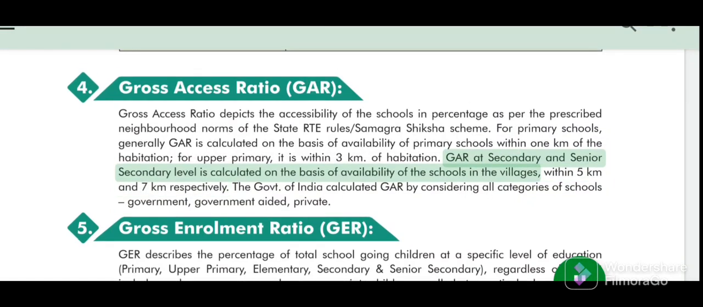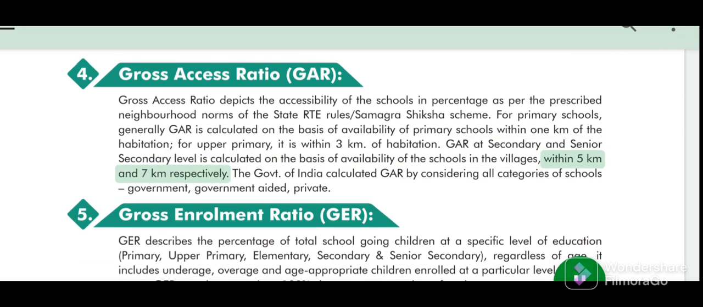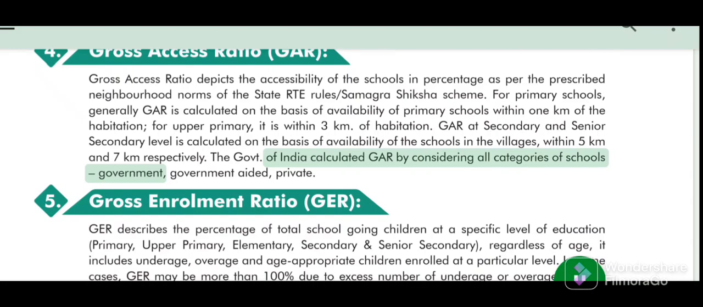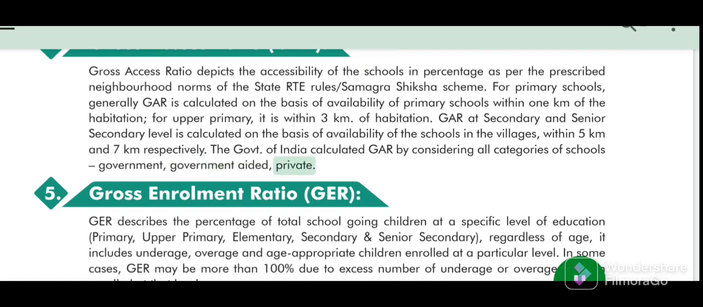GAR at secondary and senior secondary level is calculated on the basis of availability of the schools in the villages, within 5 km and 7 km respectively. The Government of India calculated GAR by considering all categories of schools: government, government-aided, private.